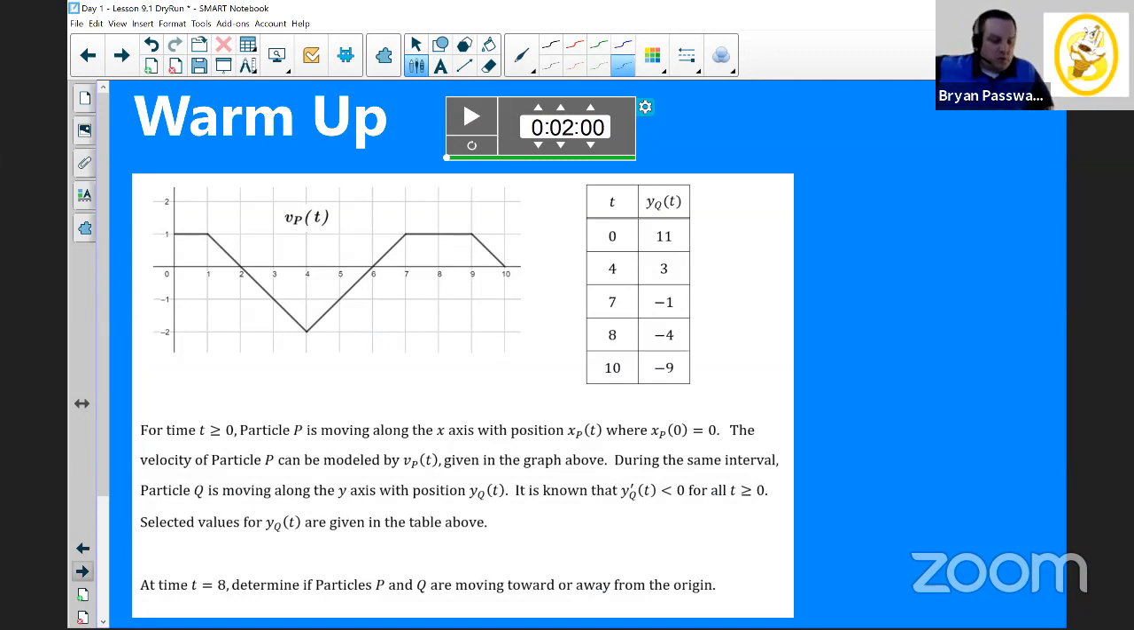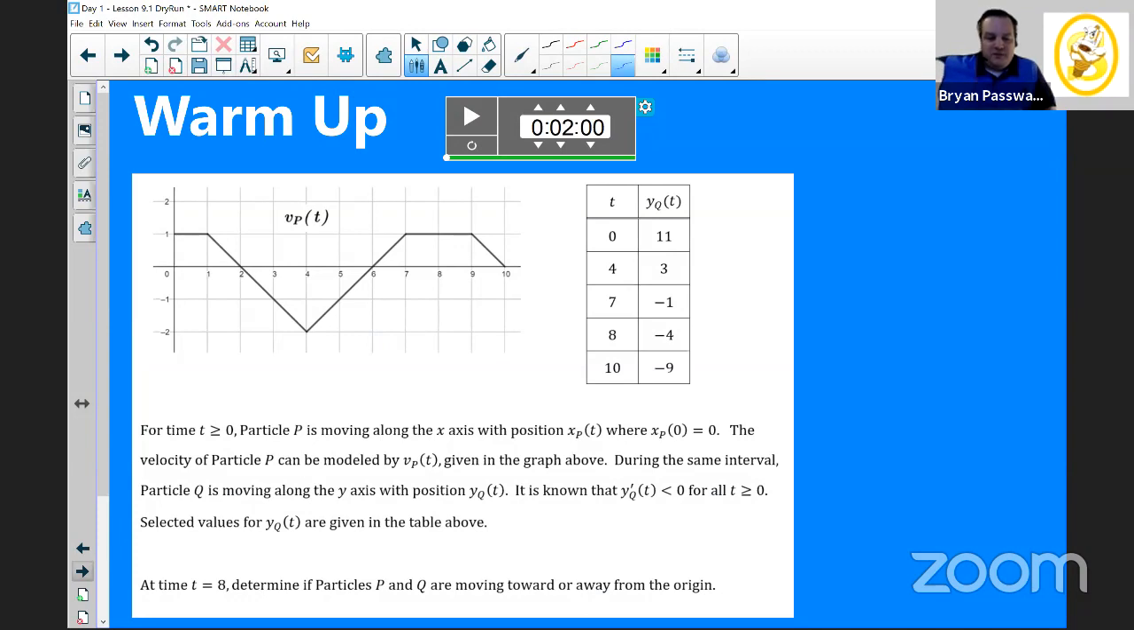So the question is, for our warm-up, at time t equals 8, determine if particles P and Q independently are moving toward or away from the origin. In this warm-up already, we can see a lot of things going on. This is a really good example of what you might see on the AP exam in terms of connecting representations, connecting different functions, and connecting ideas.